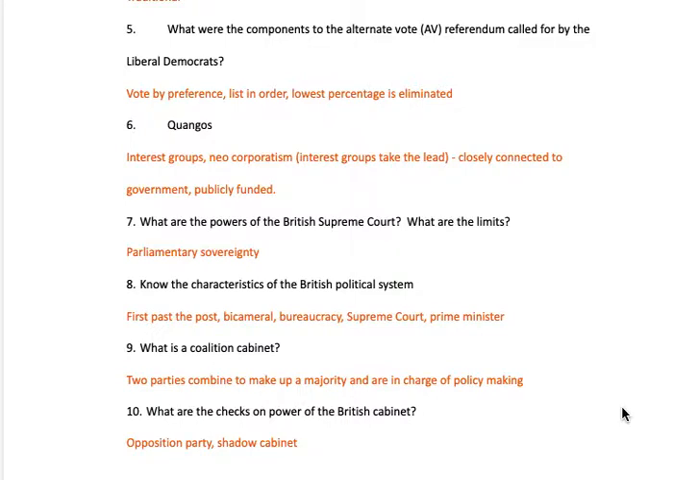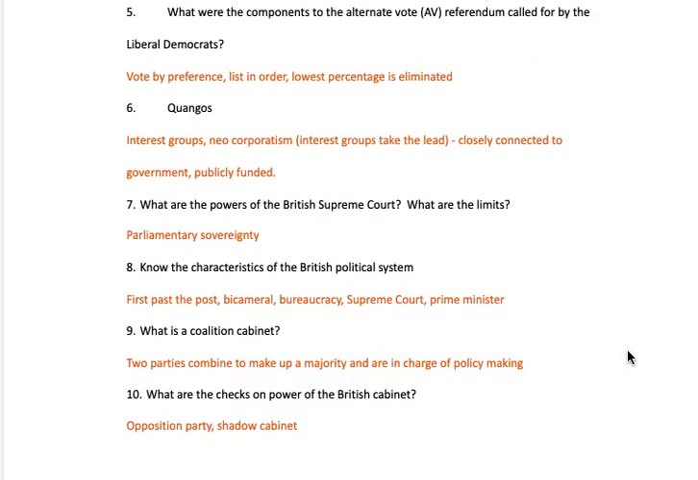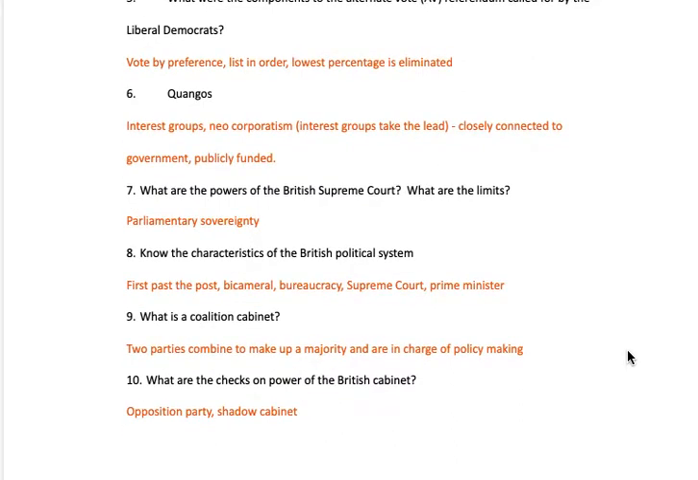Some of the components of the alternative vote referendum by Nick Clegg and the Liberal Democrats: you vote for the preference and put it in an order. The lowest percentage is eliminated, and this allows more parties to have an opportunity, especially third parties like the Liberal Democrats.